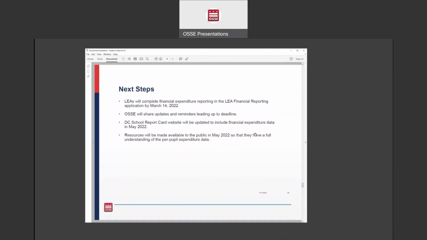So again, LEAs will submit their financial data within the application by March 14th. OSSE will share updates and reminders leading up to that deadline. You'll see these updates and reminders in the LEA Look Forward. The DC School Report Card website will be updated to include all of the financial data that you submit, and that update will happen in May of this year. And resources will also be made available to the public in May so that they have a full understanding of what they are looking at when they are looking at the per pupil expenditure data that is on the report card.